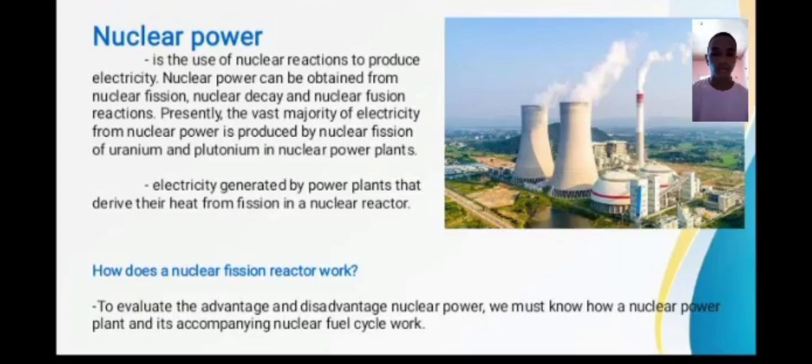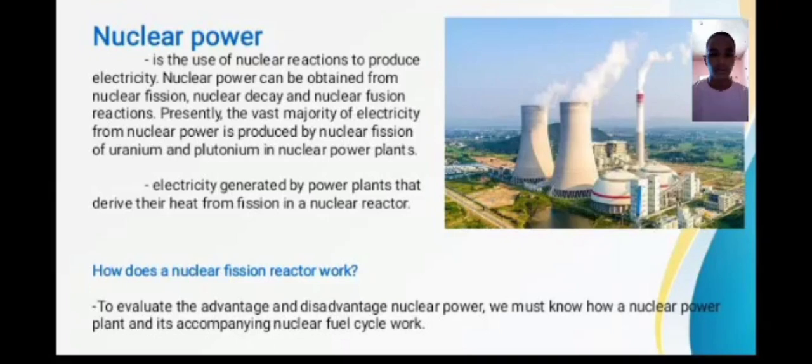Nuclear power is the use of nuclear reaction to produce electricity. Nuclear power can be obtained from nuclear fission, nuclear decay, and nuclear fusion reaction.